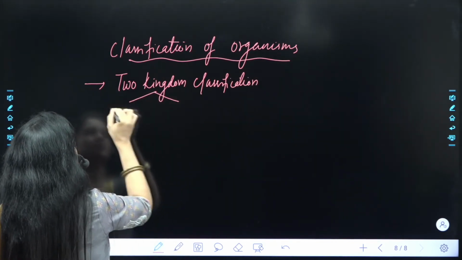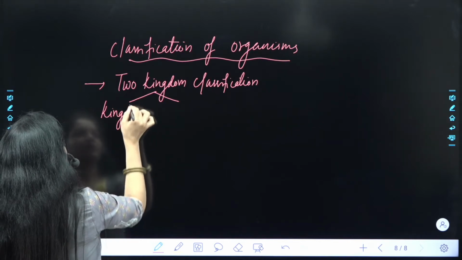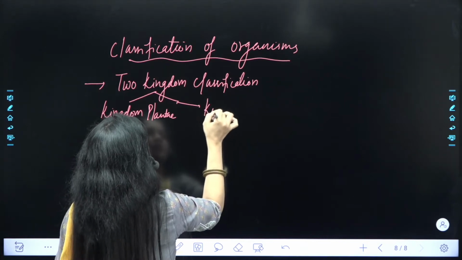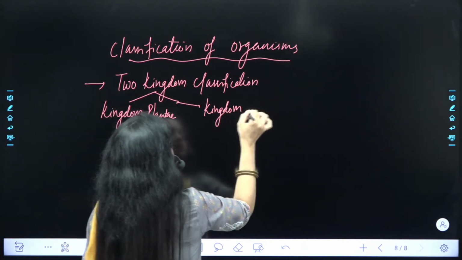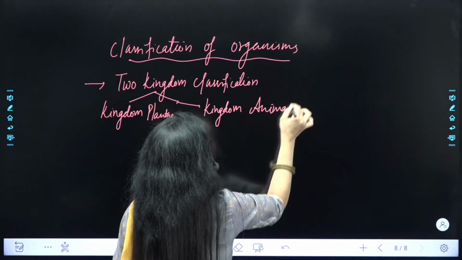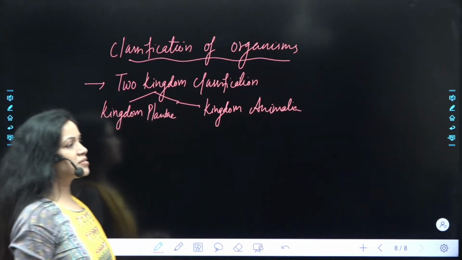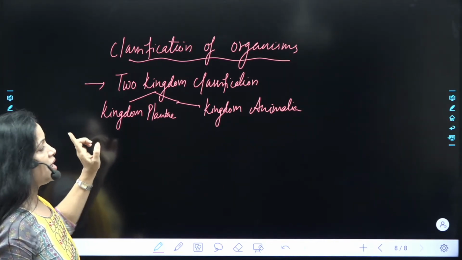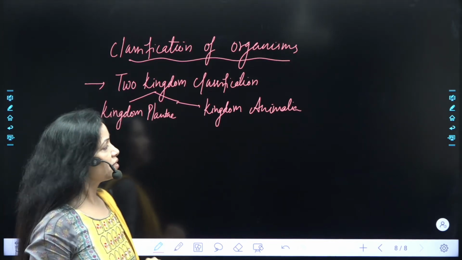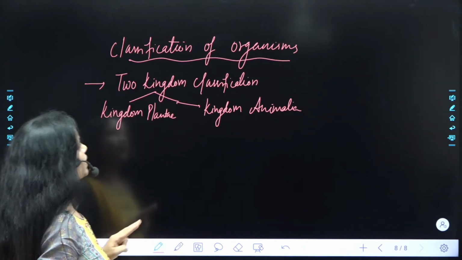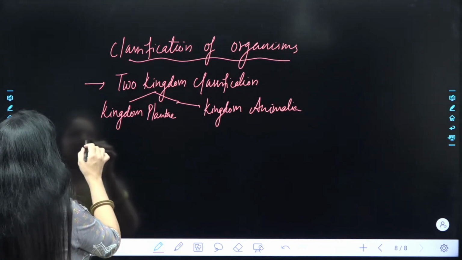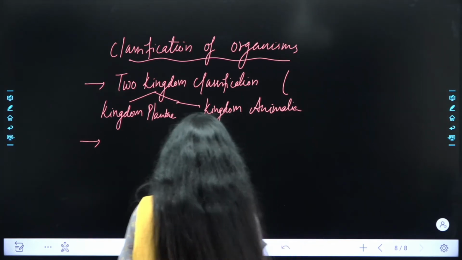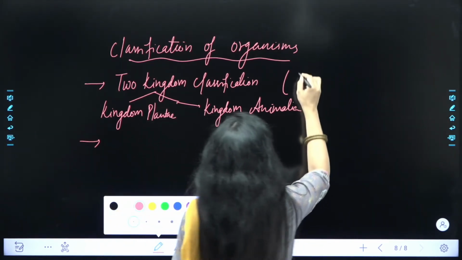And what are the two kingdoms? Kingdom Plantae and kingdom Animalia. What does that mean? है ना? What does that mean? That means all the plants which are present on this earth come under kingdom Plantae, and all the animals which are present on this earth come under kingdom Animalia. So this is two kingdom classification which is firstly given, and it is given by Linnaeus. ठीक है, it is given by Linnaeus. ध्यान रखनी है ये बात.